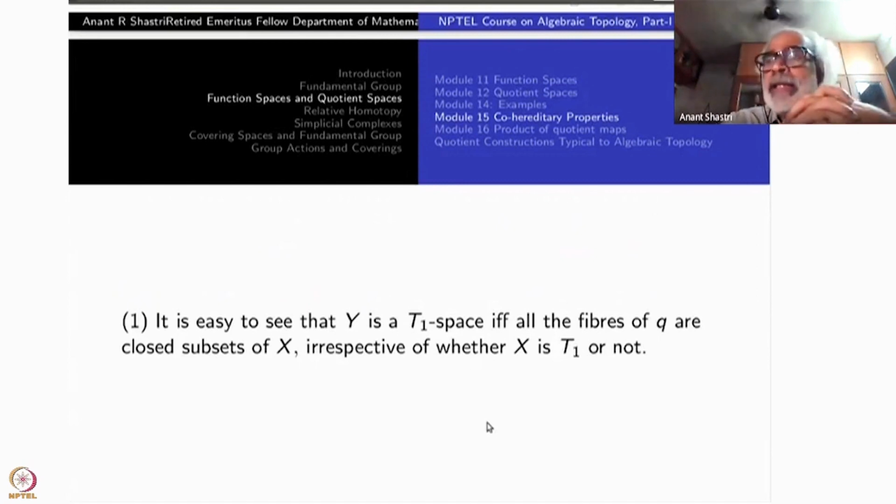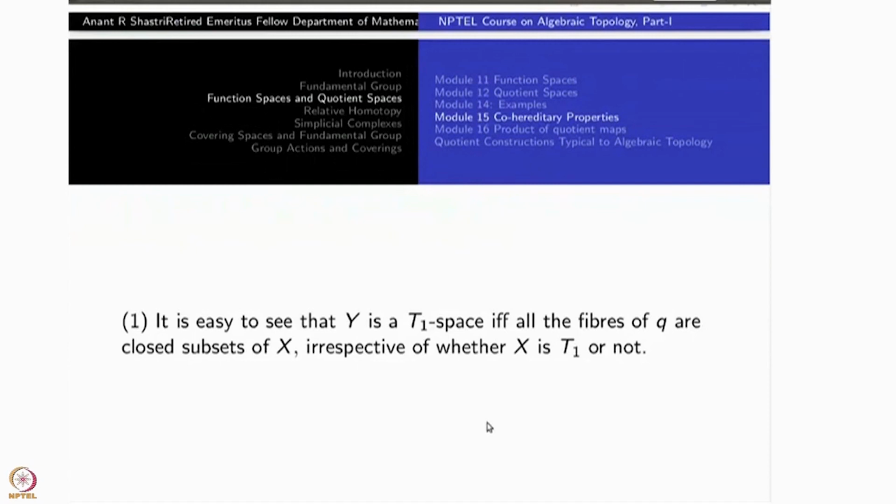And conversely, this is a tautology: whether X is Hausdorff or not, if each orbit is closed, then Y, the orbit space, will automatically be a T1 space.